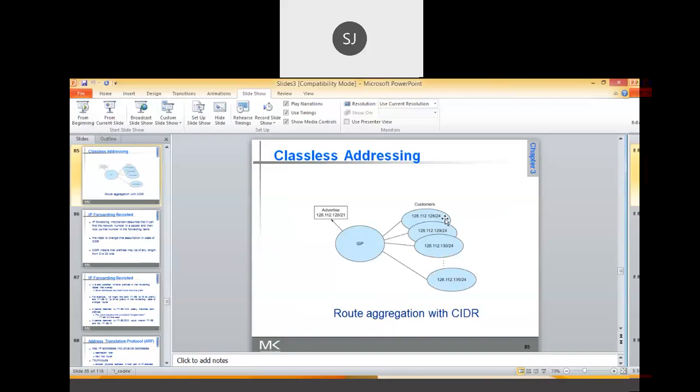Then the next one, 129 means 1 0 0 with 6 zeros and a 1. Then 130 is 1 0 0 0 0 0 1 0. Then 131 is 1 0 0 0 0 0 1 1.